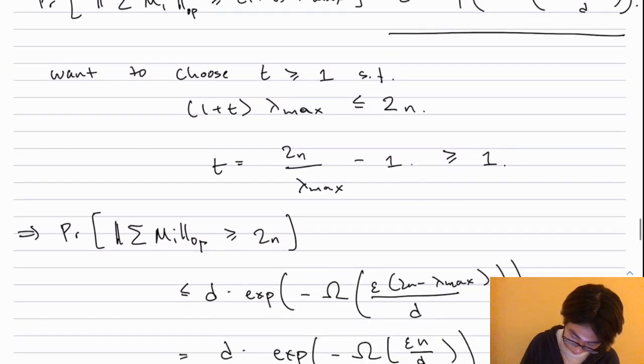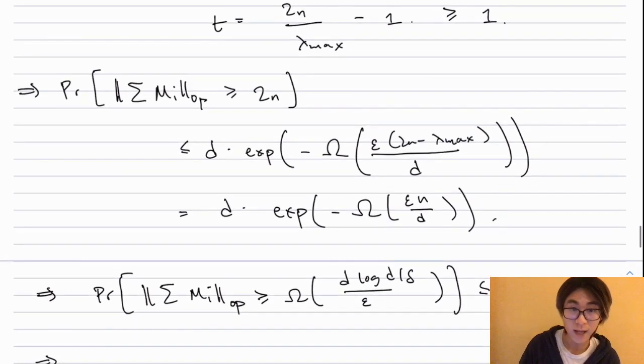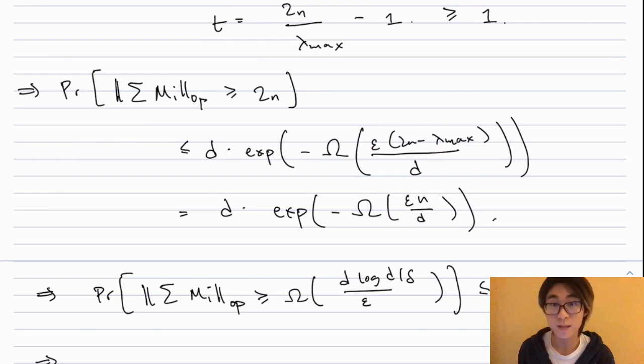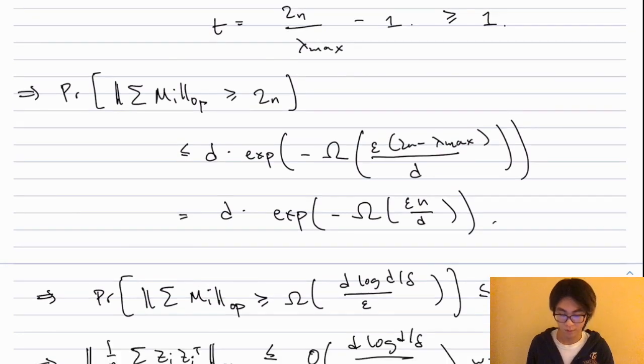And if I solve for everything on the right-hand side, I get that the probability that the spectral norm of the sum of the M_i's exceeds 2n is at most d times exp of minus omega of epsilon times (2n minus lambda max) over d. Again, since lambda max is at most n, this is upper bounded by d times exp of minus omega of epsilon n over d.